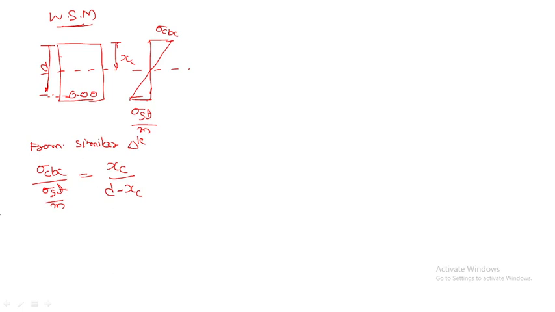Now what is actually given? One minute. What is given? That is R equals tau ST by tau CBC. So this is a given value. Now m by R, small m, is equal to XC divided by D minus XC.